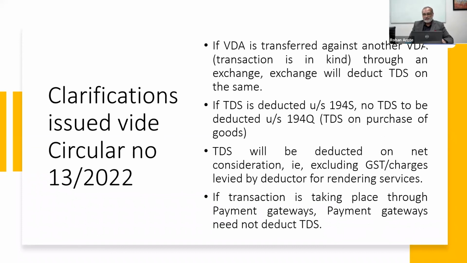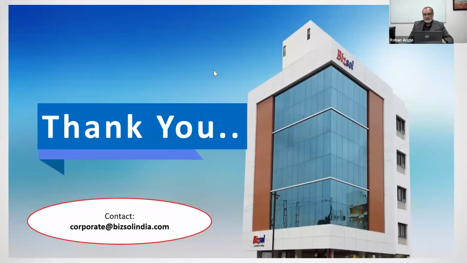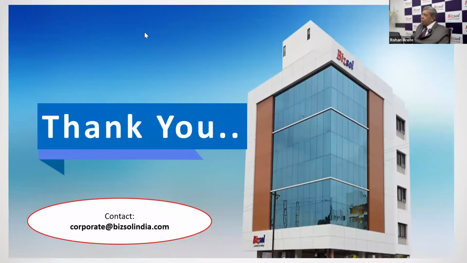There are three types of assets: tangible asset, intangible asset, and virtual assets. Yes, very good. Now, again I go back, because very few people are dealing in digital virtual assets today. So I'll go again to 194R.